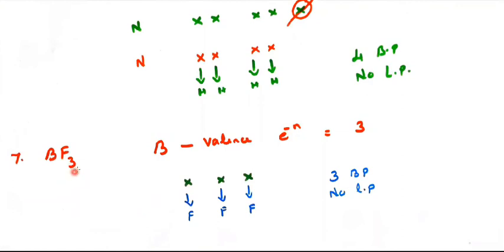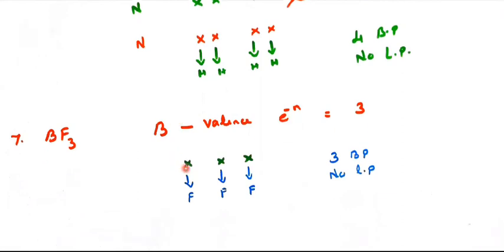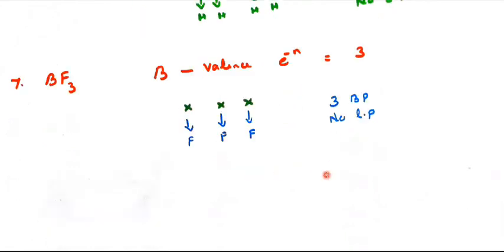Next example, BF3. Boron valence electron equals 3 because it belongs to the third A group. So 1, 2, 3, and fluorine valency is only 1. So these are combined with the 1 fluorine, second fluorine, third fluorine. So no electron at all. So only 3 bond pairs, no lone pair.